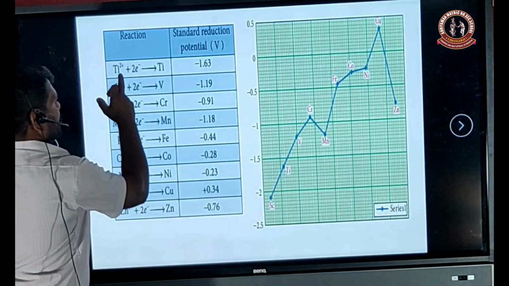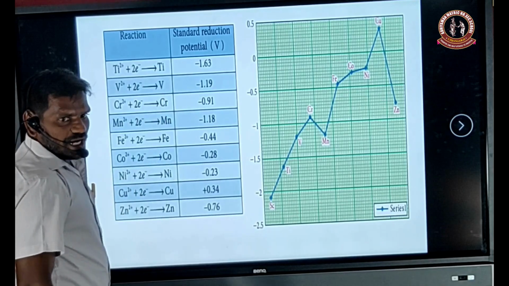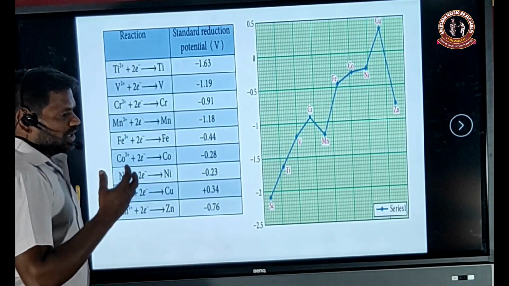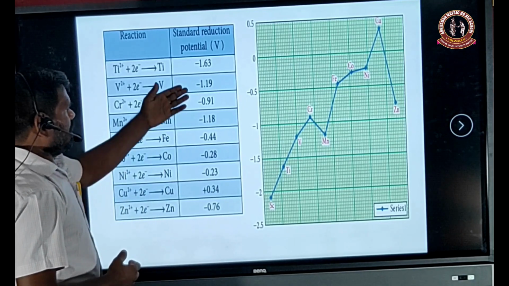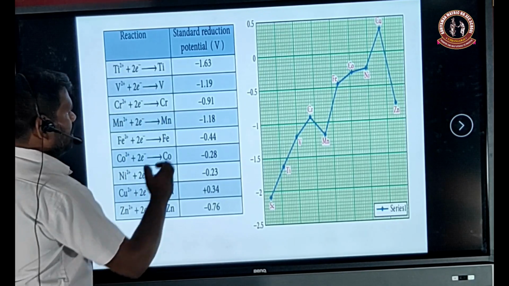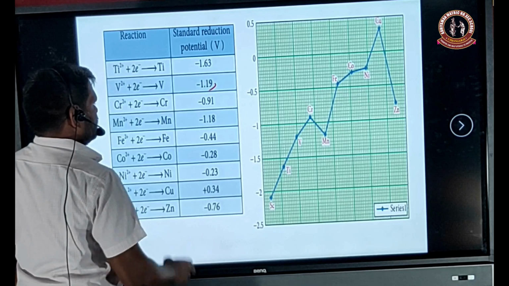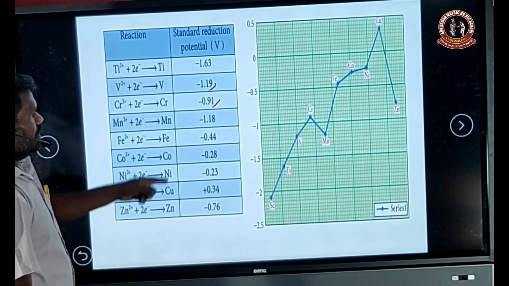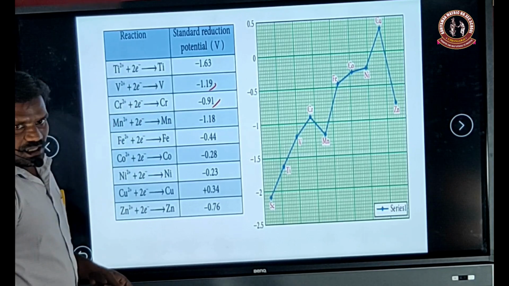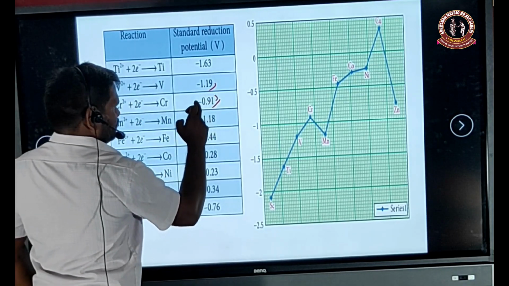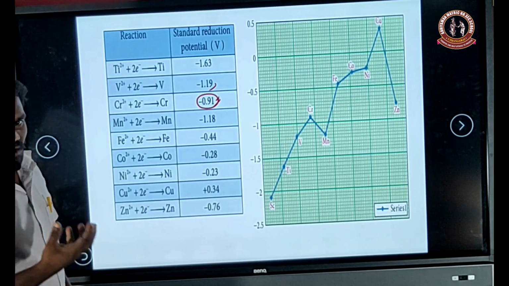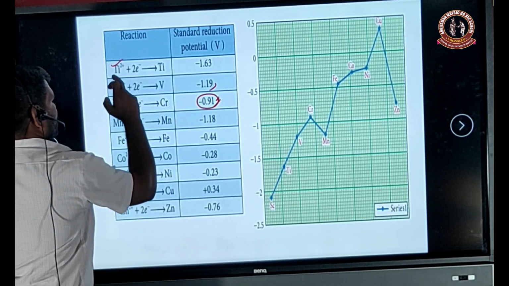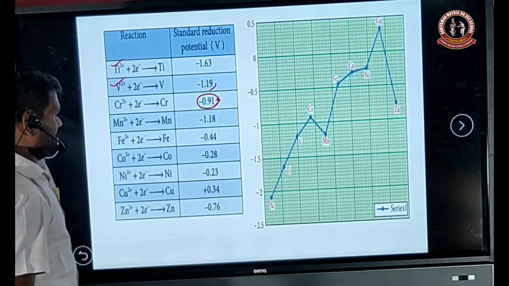Here, titanium has an E value, standard electrode potential, of minus 1.63, vanadium minus 1.19, chromium minus 0.91. So from this data we conclude that chromium is a very good reducing agent compared to titanium and vanadium.